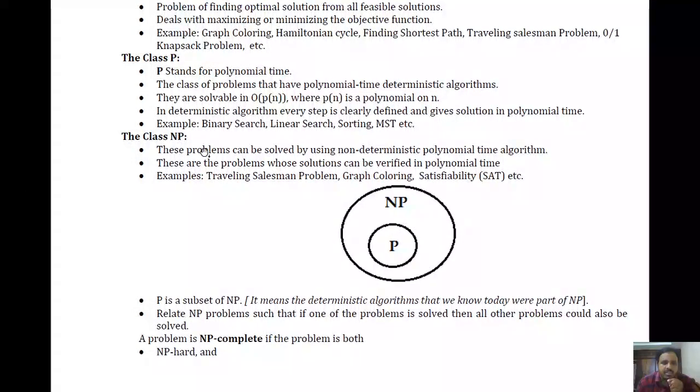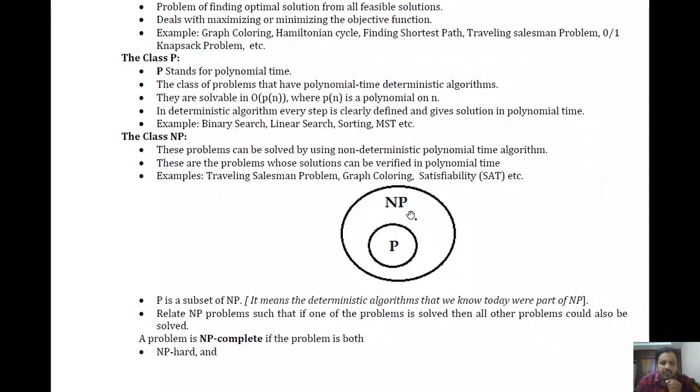Based upon this discussion, we could say P is a subset of NP. Generally, today some of the problems are not solvable. Since the problems are not solvable in polynomial time, and the algorithm is non-deterministic, those problems belong to this NP category.